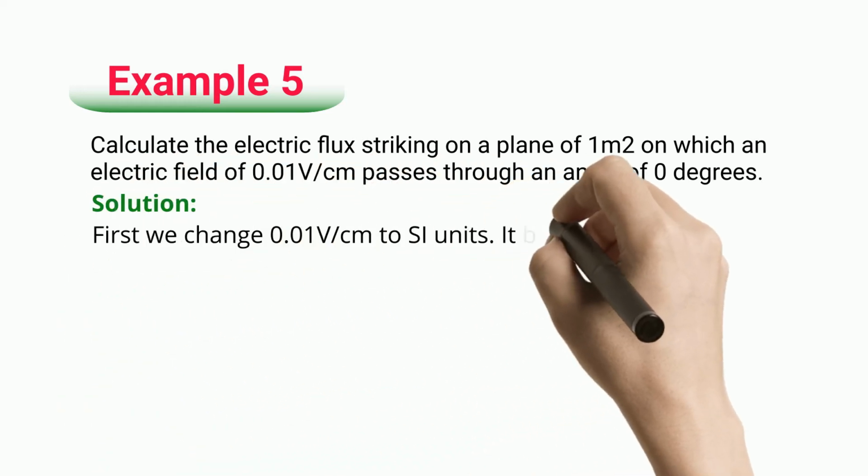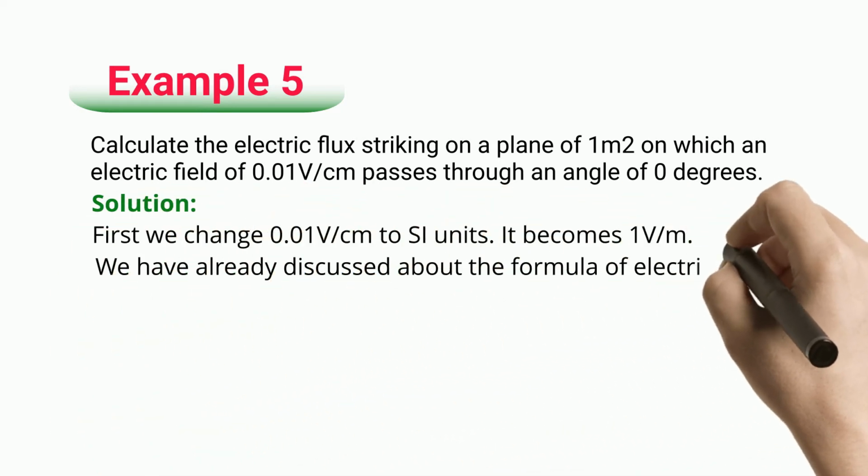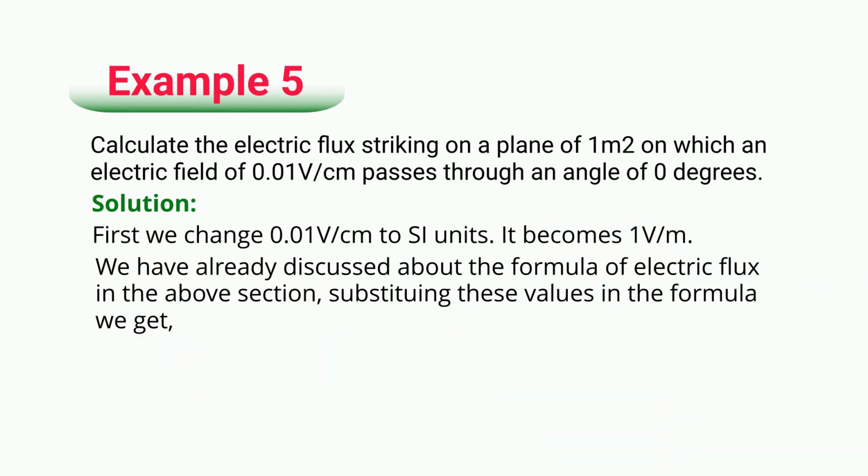First we change 0.01 V/cm to SI units. It becomes 1 V/m. We have already discussed about the formula of electric flux in the above section. Substituting these values in the formula, we get electric flux equals 1 Vm.